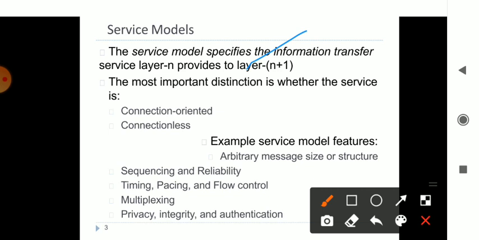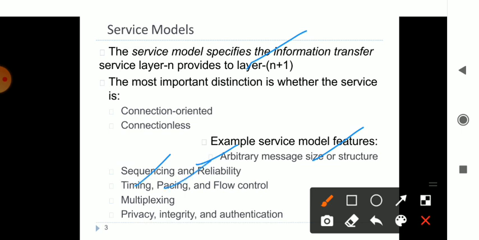The service model has some features. You can check out arbitrary message structure, and sequencing and reliability. Arbitrary is nothing but, when I am sending a message, it is not of a fixed type. It can have different message structures. That is there in the service models. Then sequencing and reliability: each message is given a certain sequence number, and one message is reliant on the other message. And even when the message is being passed, it has its own timing.